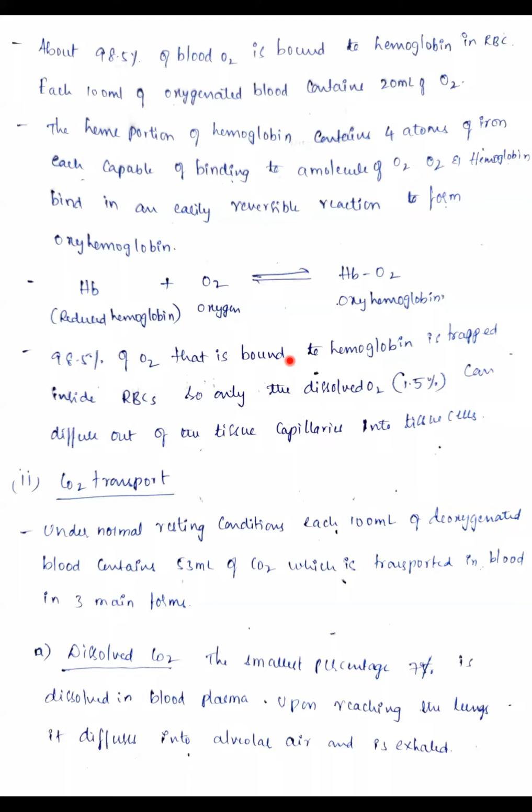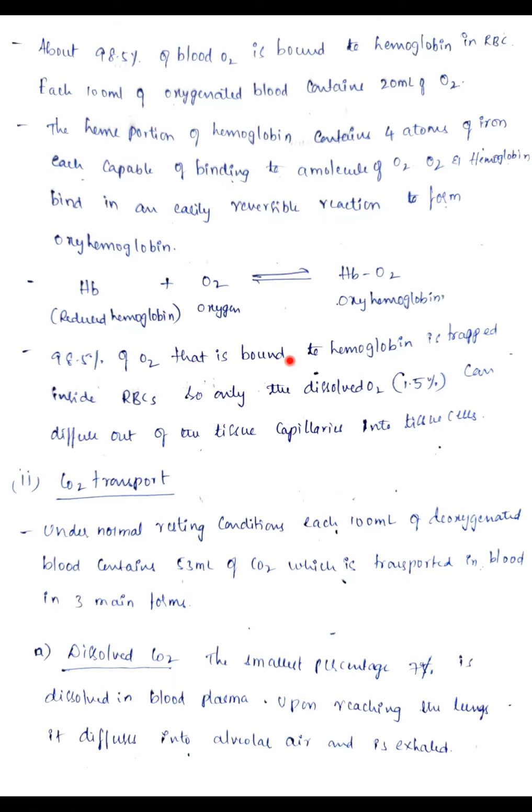That means each 100 ml of oxygenated blood contains 20 ml of oxygen. Clear? And in the hemoglobin you have heme portions, and each heme contains 1 atom of iron, and each iron atom is capable of binding to a molecule of oxygen. Clear? Now oxygen and the hemoglobin bind in an easily reversible reaction to form oxyhemoglobin.